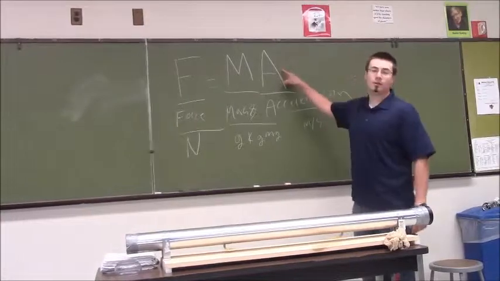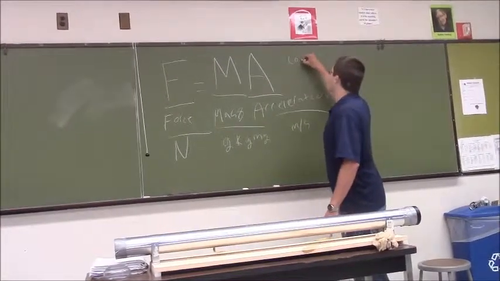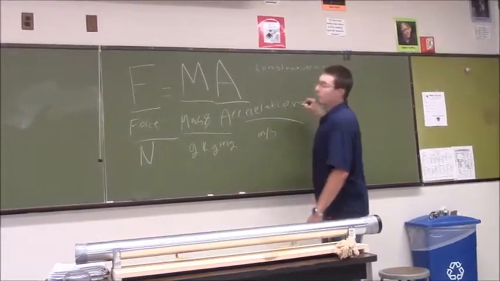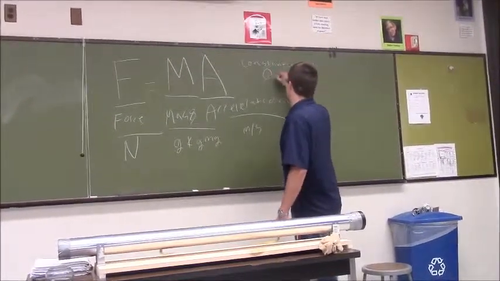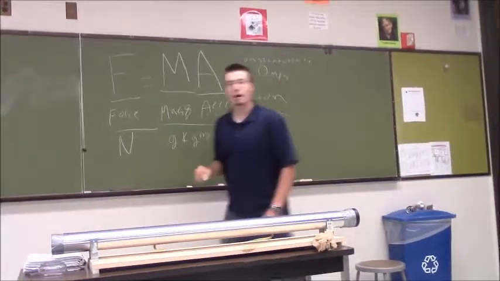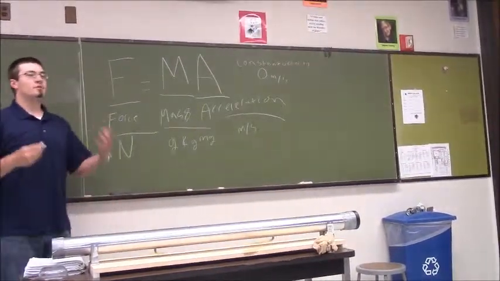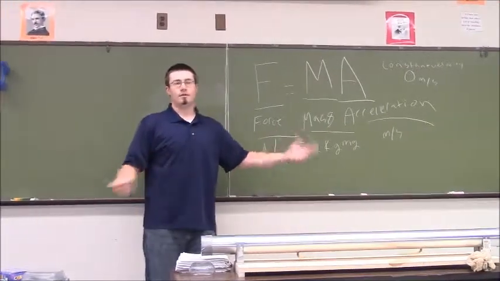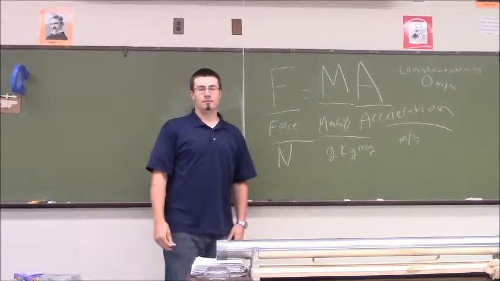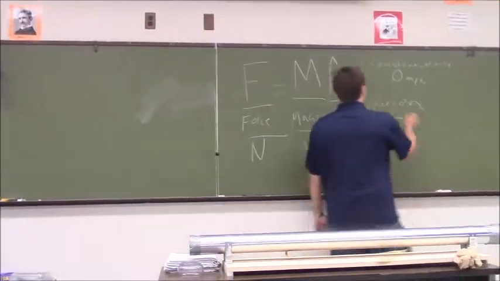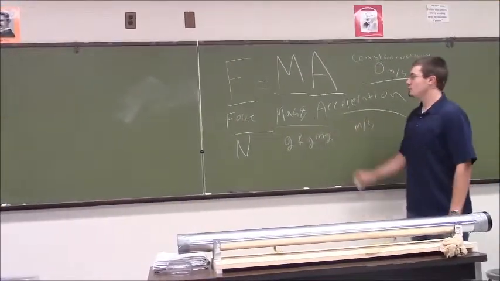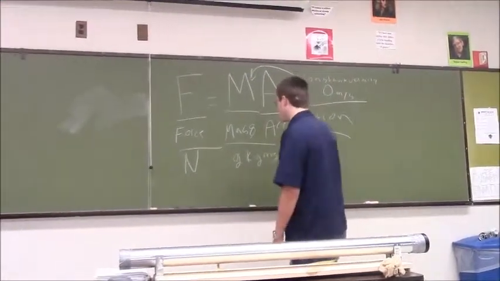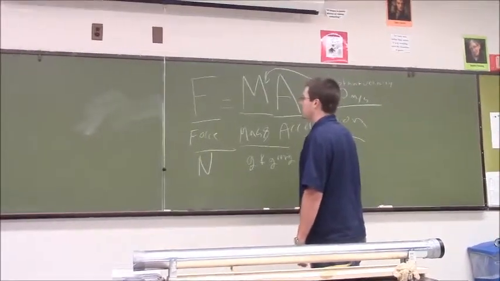Now, there is one catch about acceleration. If it is a constant velocity, or it's not moving, acceleration is 0 meters per second squared. Why, you may ask? Well, because if an object is going 50 miles an hour, and it's still going 50 miles an hour, is it going any faster or slower than it was before? The same speed. So that is a catch, which would then cancel it all out. But I digress.